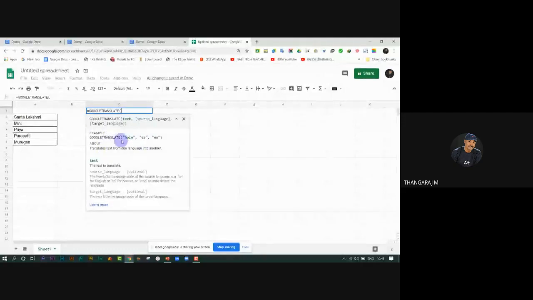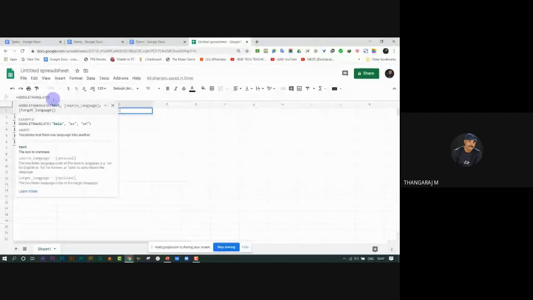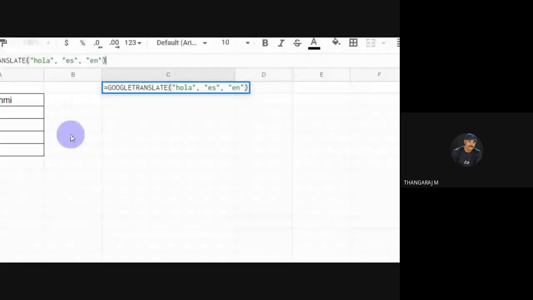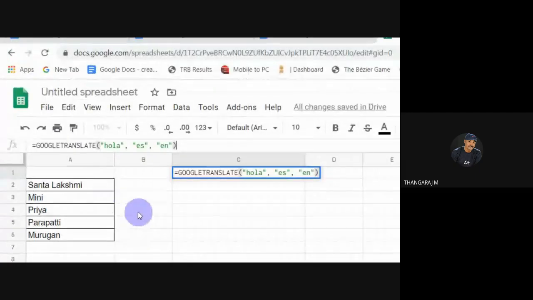I may copy these letters. Copy, Control C, then click here, Control V. I zoom in for it. Okay. Then it appears clearly.